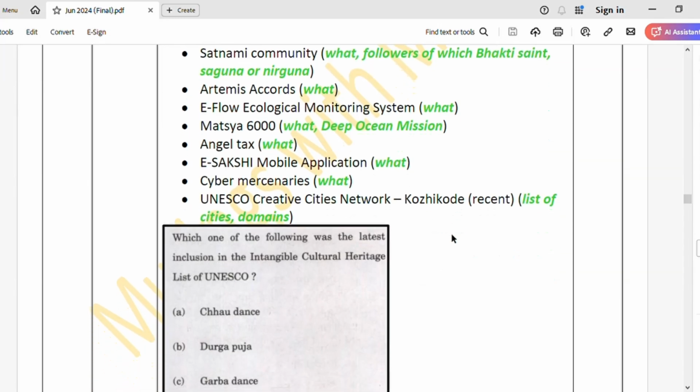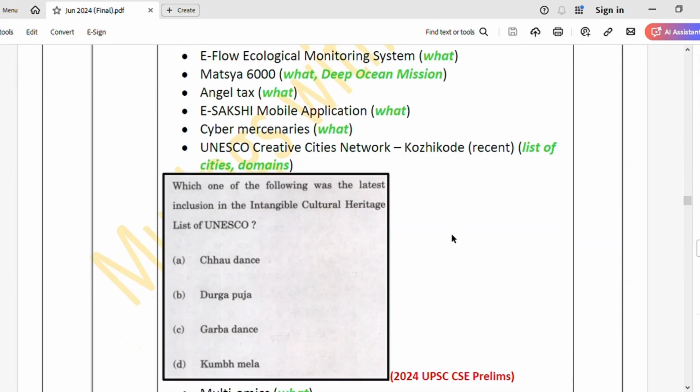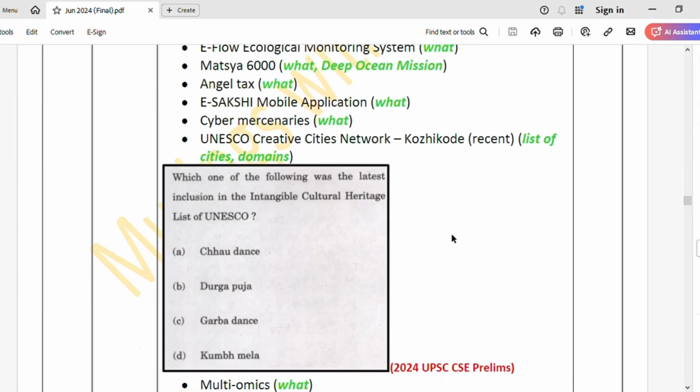Next, UNESCO Creative Cities Network. Recently, Kozhikode was added to this list. So, why it becomes important is, you can see this question which was asked in 2024 prelims. They have asked about the intangible cultural heritage list of UNESCO, like the latest inclusion. So, just see this also.